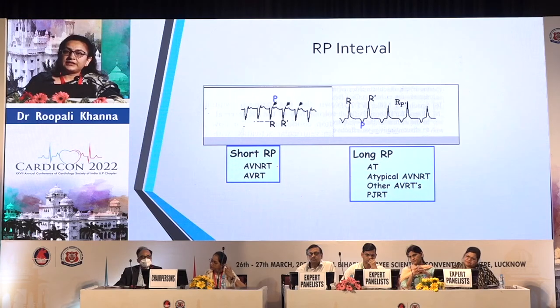then the differential diagnosis is AV nodal reentrant tachycardia or AV reentrant tachycardia. And if we see that the RP interval is long, that is, RP is more than PR, then the differential diagnosis is atrial tachycardia or atypical AVNRT with a fast-slow pathway, or sometimes PJRT can develop this type of long RP interval tachycardia.